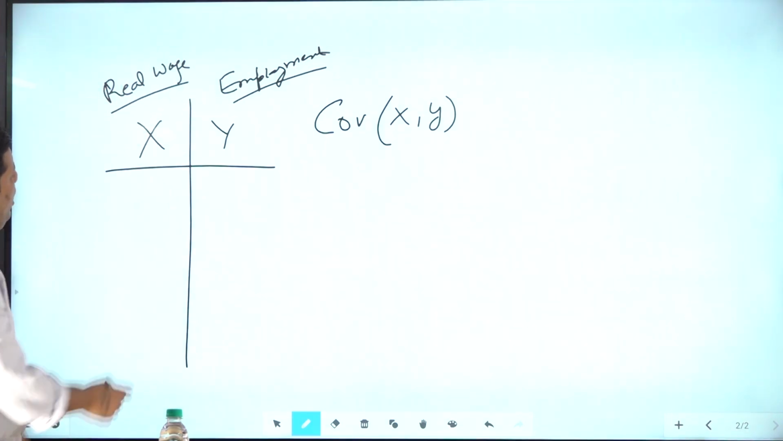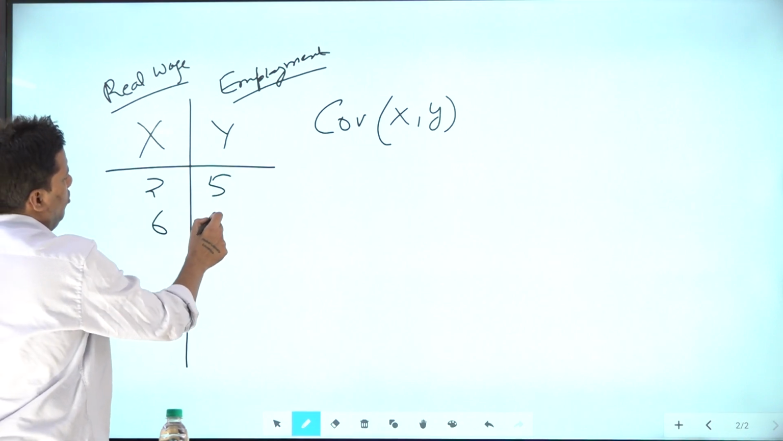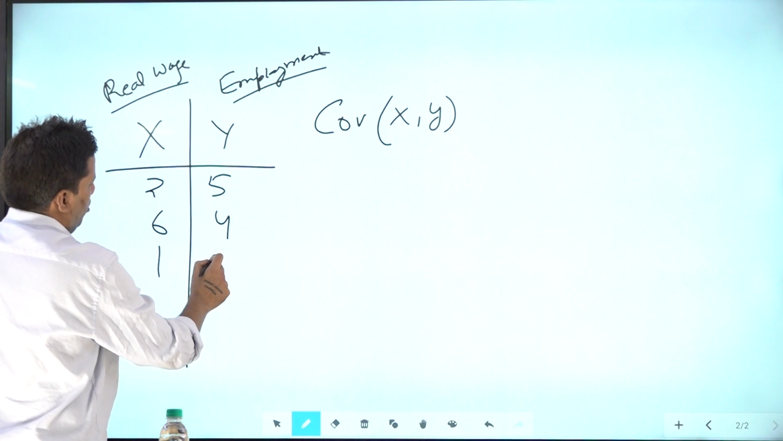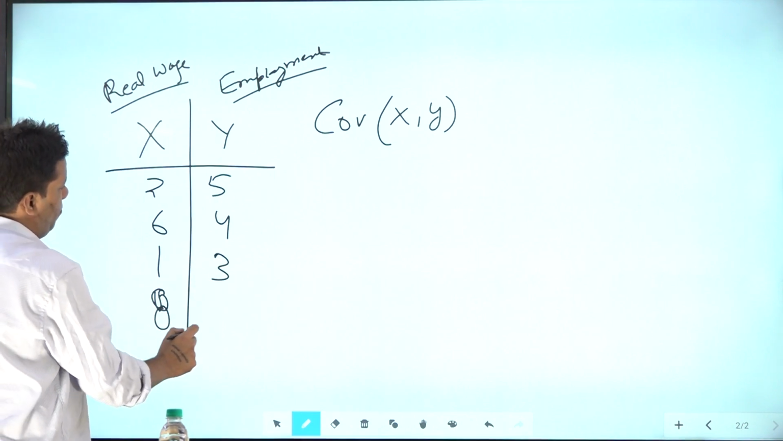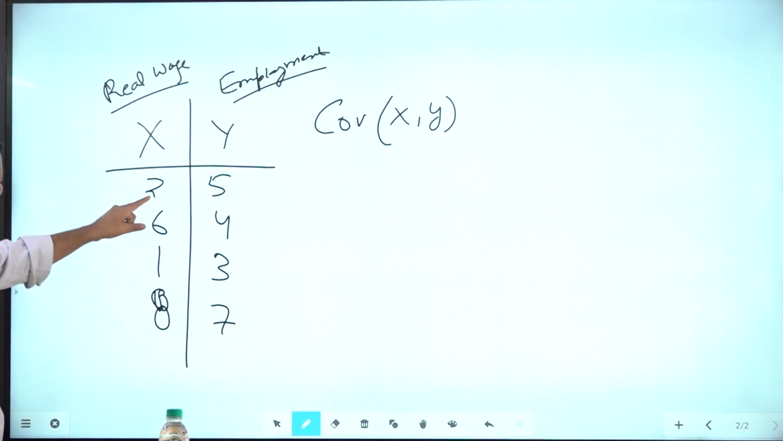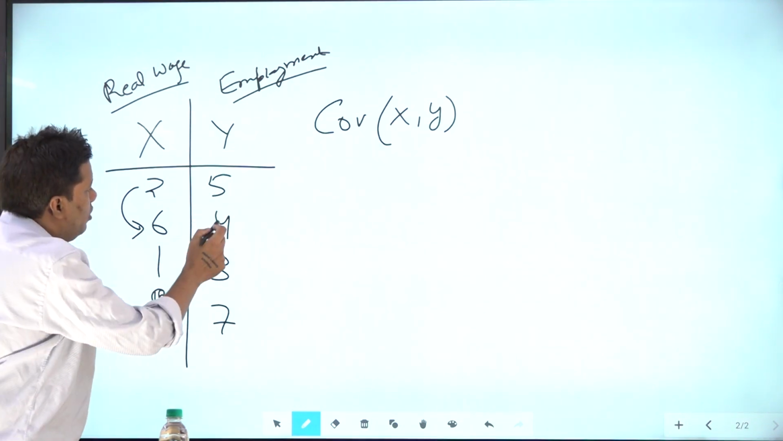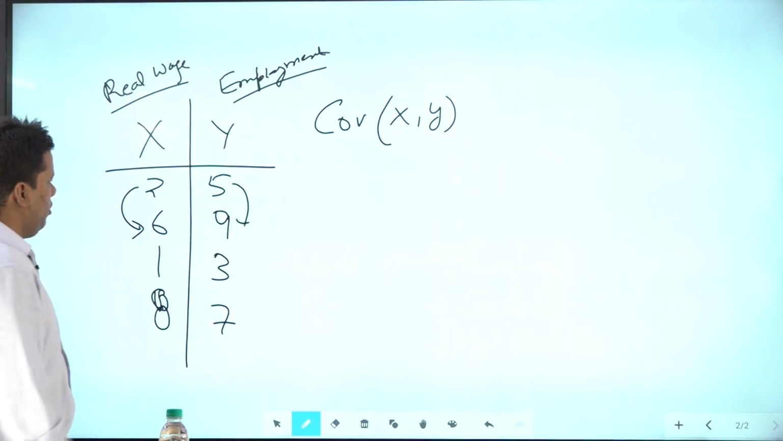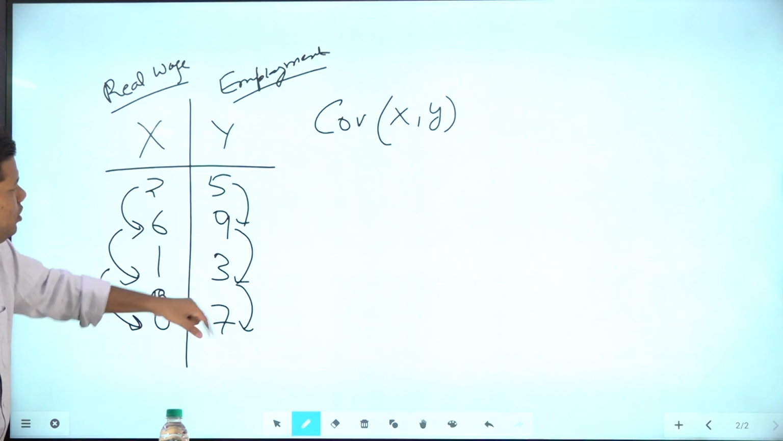But for the time being, let's say this data is like this: 2, 5, 6, 4, 1, 3, and 8, 7. Can you see? Let's say this data is increasing. It is moving from 2 to 6, but let me make it 9. This is also increasing. This decreased by 5. This data is also decreasing. This again increased. This also increased. So what is happening? You can see a pattern. When x is increasing, y is also increasing.